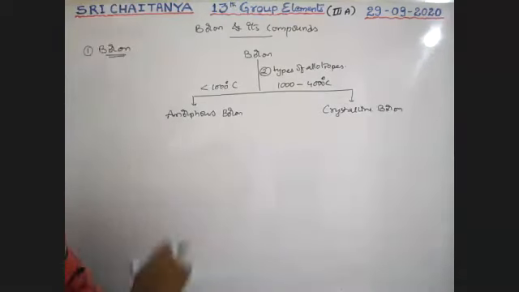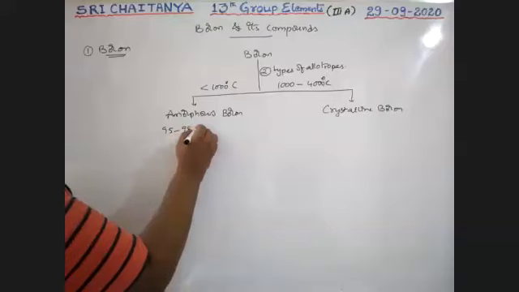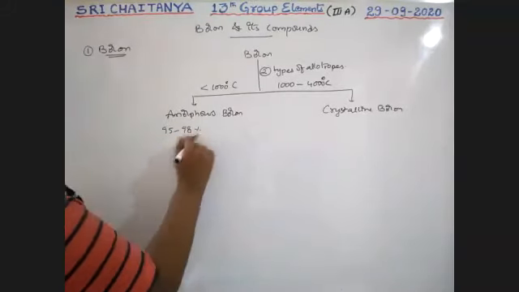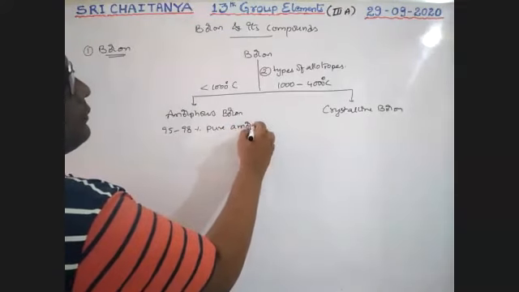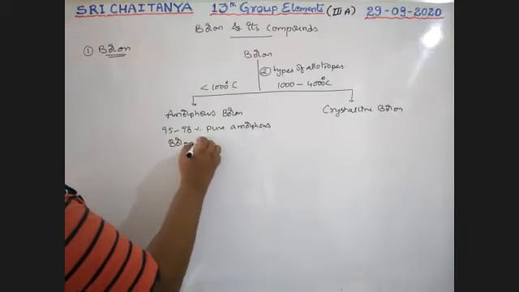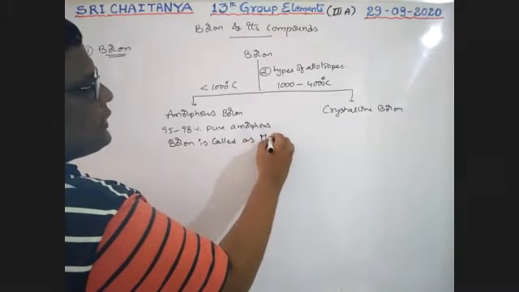Okay, so here the important point is: 95 to 98% pure amorphous boron is called Moissan boron.